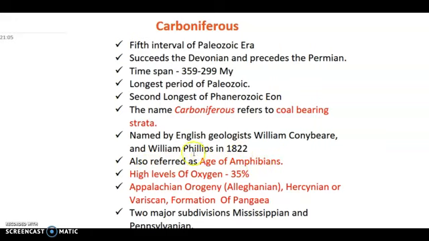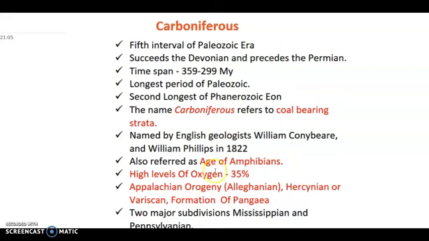Amphibians diversified in this period. In the Devonian video, I talked about the evolution of fish, and how tetrapods came into existence from the evolution of lobe-finned fishes. So if you want, you can check that video later.